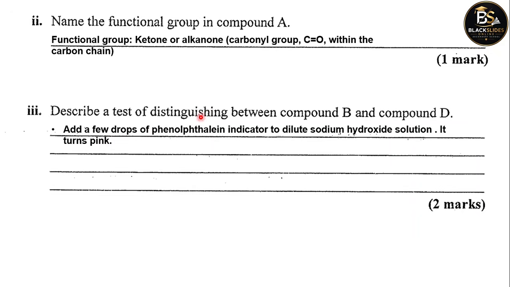So add a few drops of phenolphthalein indicator to dilute sodium hydroxide solution. It turns pink. Phenolphthalein added to dilute sodium hydroxide solution will turn pink. Then add each compound separately, either B or D, to this pink solution, and observe.